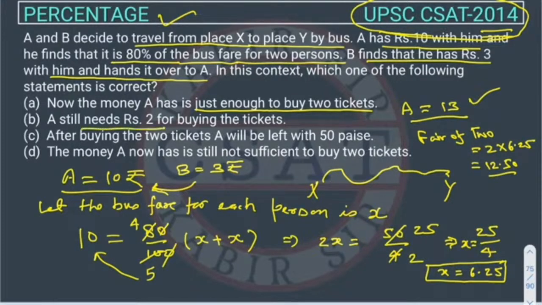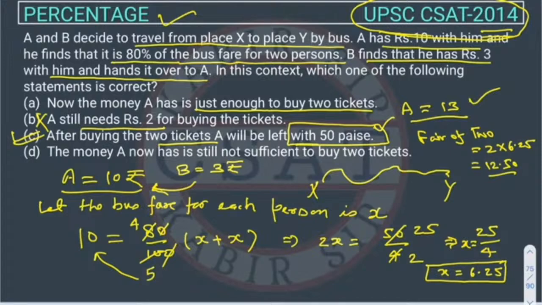A still needs rupees 2. This is wrong. He has enough money. After buying the 2 tickets, A will be left with 50 paisa. So this is right because he is having 13 rupees and the ticket price is 12 rupee 50 paisa. So the option C is right. So option C is the correct answer.